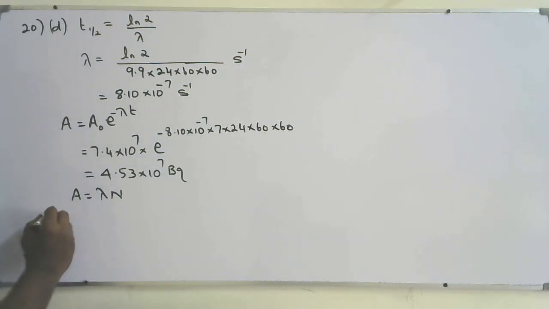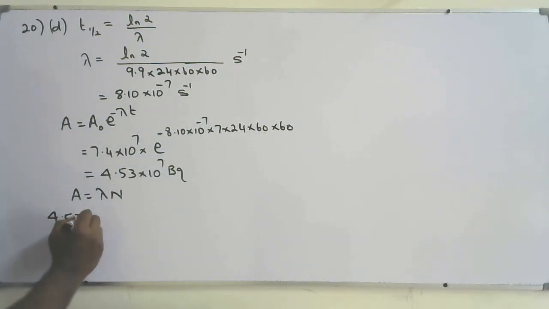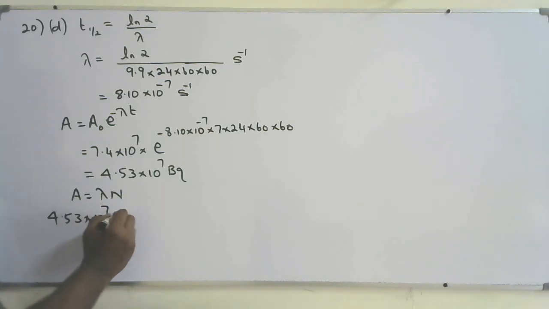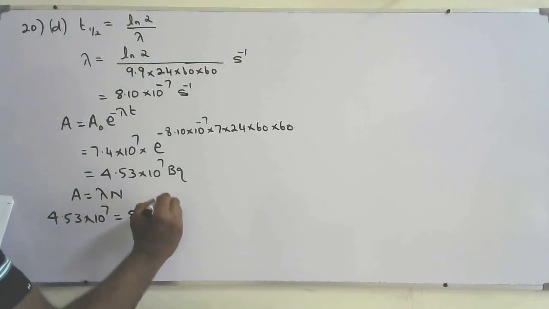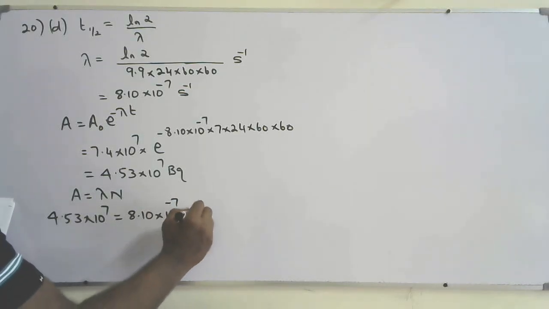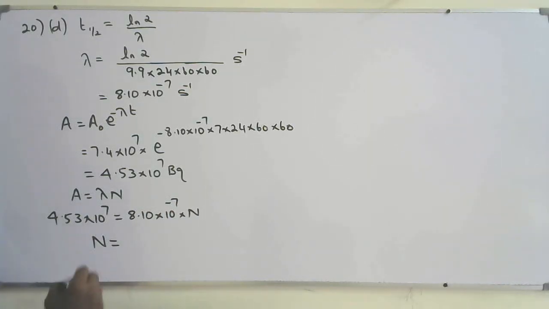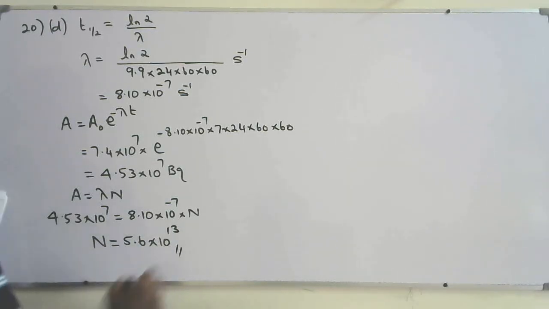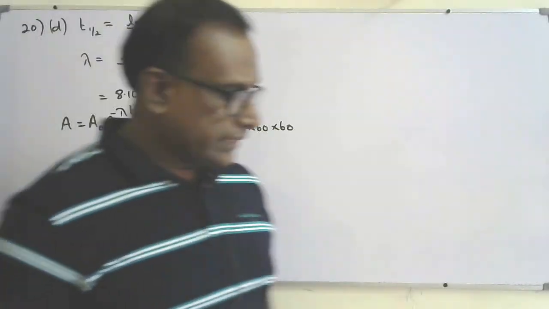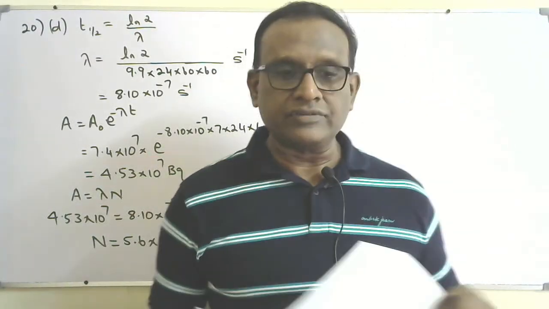So I know the activity 4.53 × 10^7 equals lambda, 8.10 × 10^-7, times N. Find the N. It is 5.6 × 10^13. So that's the number of radioactive particles of actinium after 7 days.